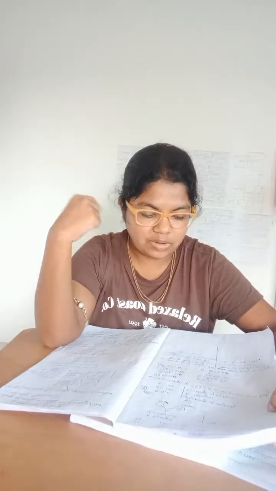So can a charge of plus 8 into 10 to the minus 18 coulomb be given to a body? If you put that value in the formula Q equals n e, then n equals Q by e. So the n value is 50, obviously it can be transferred. So when the n value is an integer, that means that body can be charged. When the n value is a fraction, that body cannot be charged.